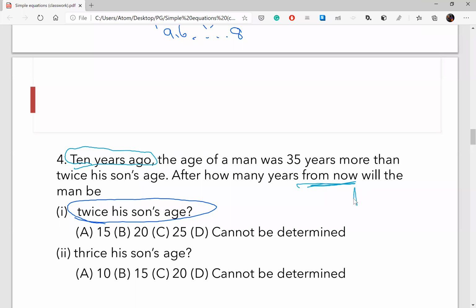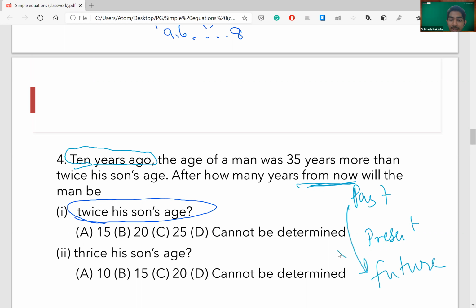Okay, I got it. This is the past. This is the present. And this is somewhere in the future. This is y. And this is 10. They are asking from present. Got it? Okay. Okay, guys, great. I see it. We are able to solve it properly.